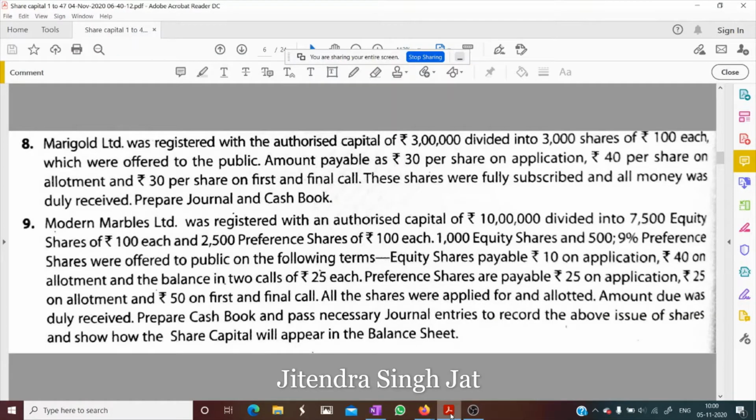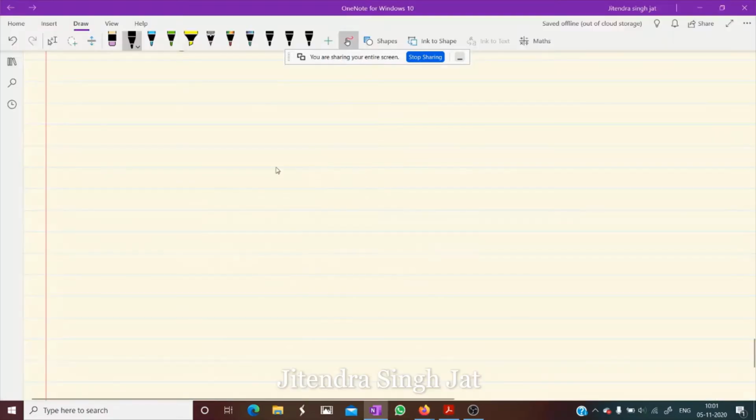Simple and general questions. So let's start with question number 8. Marigold Limited was registered with the authorized capital of rupees 3 lakh divided into 3000 shares of rupees 100 each, which were offered to the public. Amount payable is 30 per share on application.